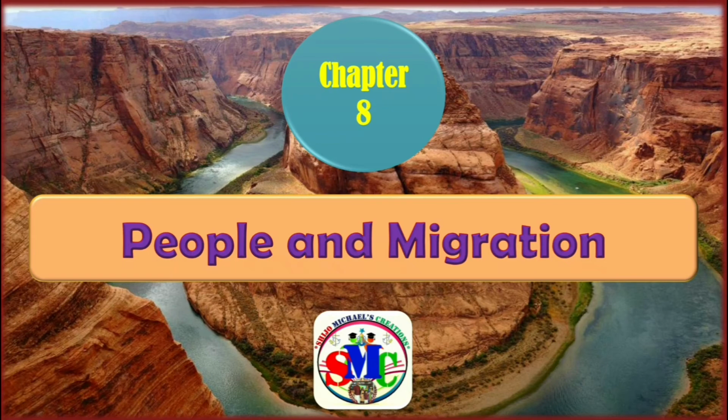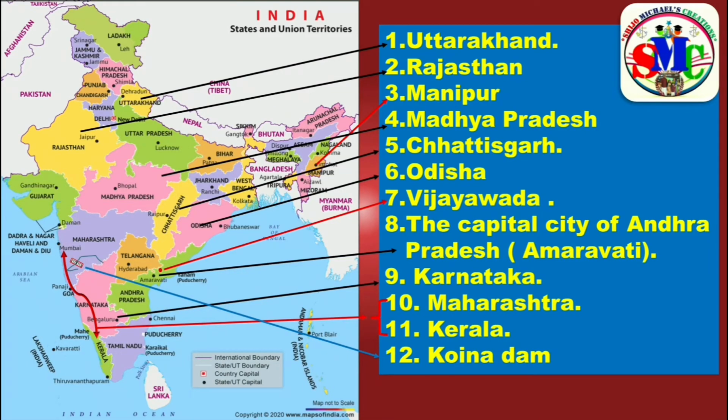Now let us move to chapter 8, that is people and migration. The important states, places and areas that may come from these chapters are given here. The first one, Uttarakhand. This is the location of Uttarakhand. Next, Rajasthan. Here you can see this is Rajasthan. Next, Manipur. Here it is. This is Manipur. Next, Madhya Pradesh. Here you can see this is Madhya Pradesh. And then Chhattisgarh. Near to Madhya Pradesh there is Chhattisgarh. This is the location of Chhattisgarh.